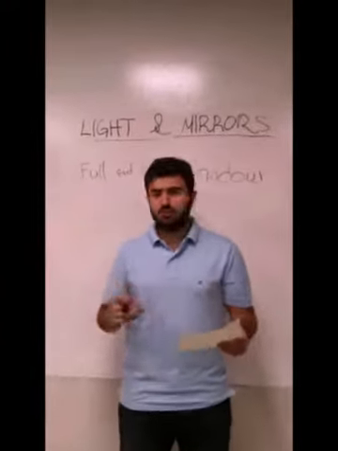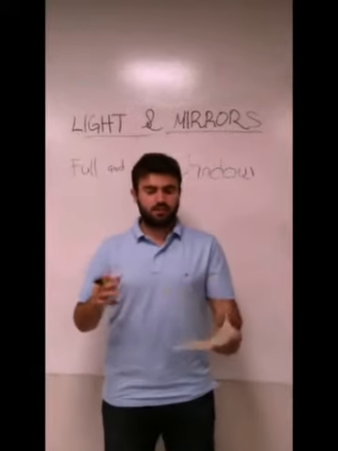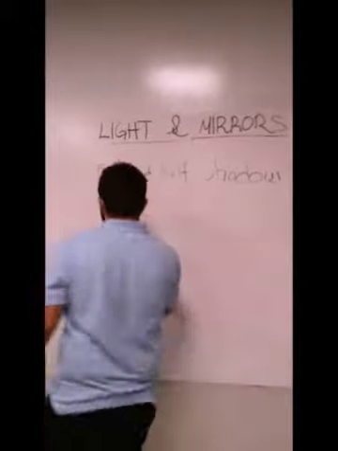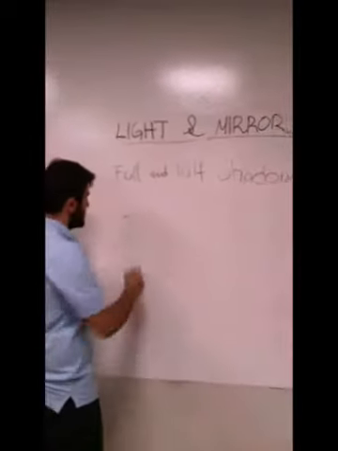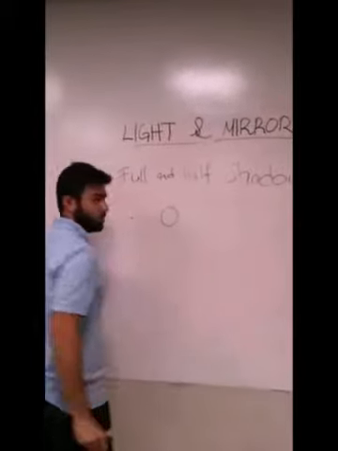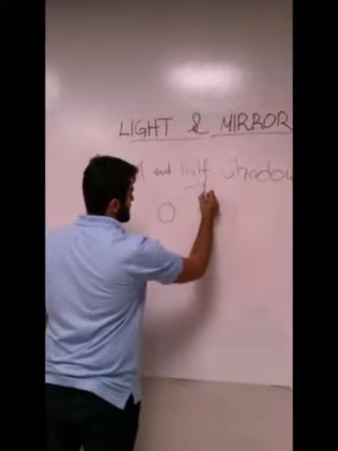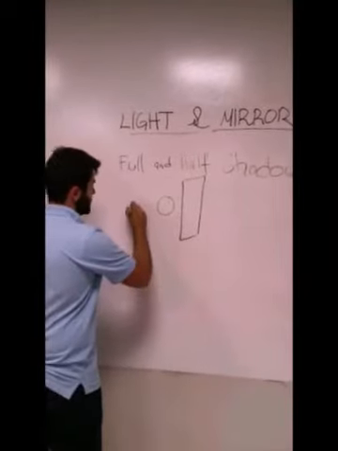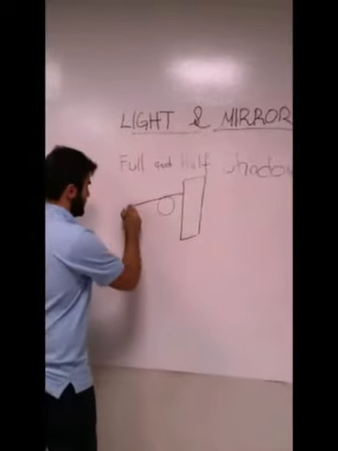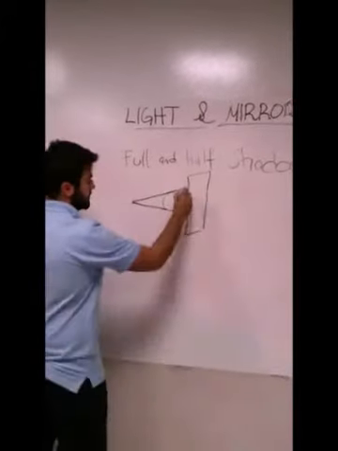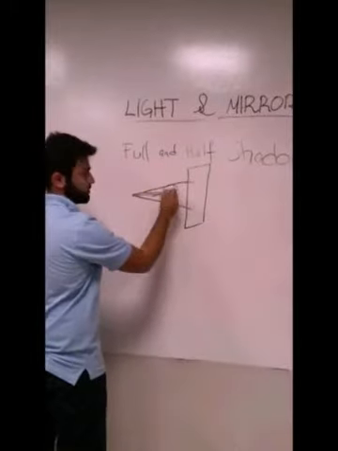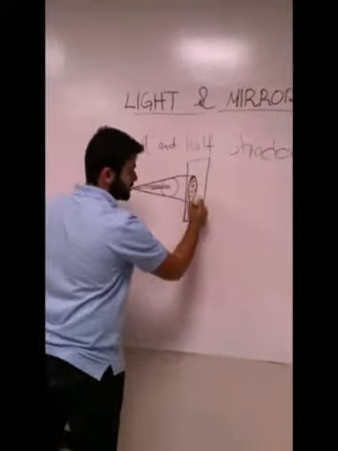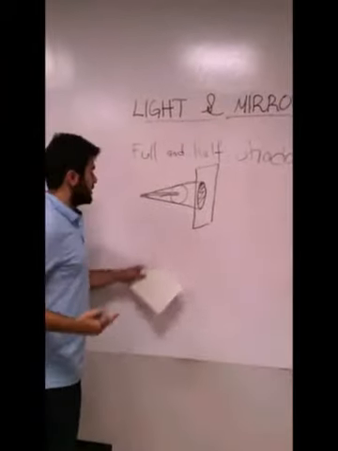And now let's take a quick look at how it is affected if it is a point or globe-shaped light source. For example, we have one point light source here, and there is an opaque material which does not let light go to the other side, and here light is coming like here, and light is not able to go through here, and here we have full shadow.